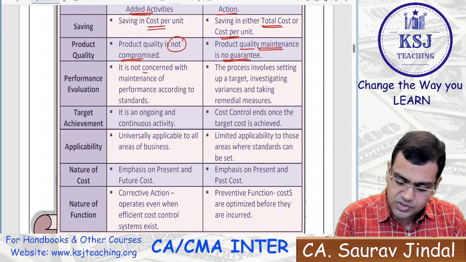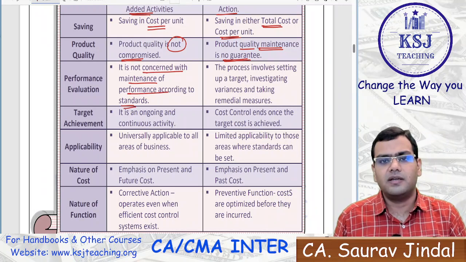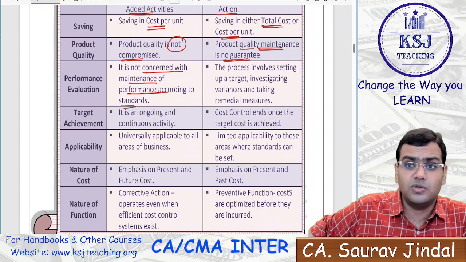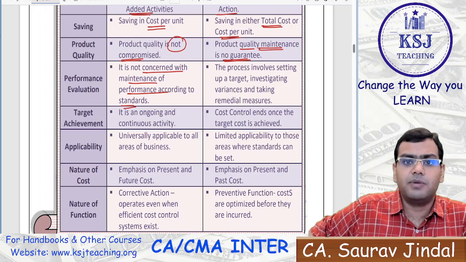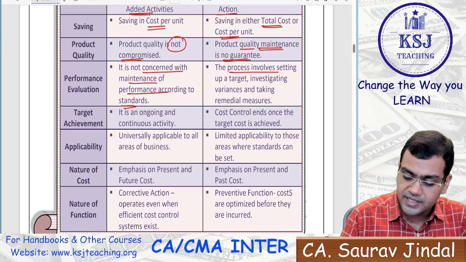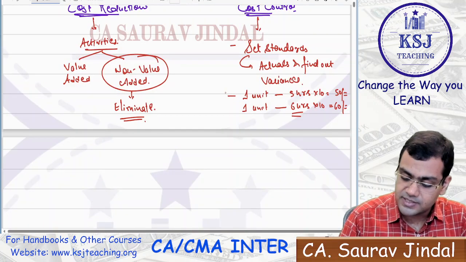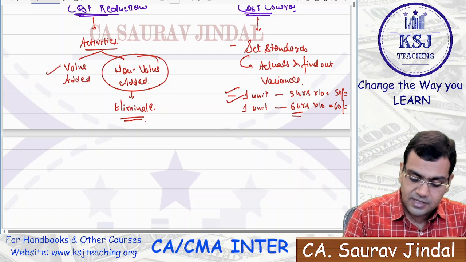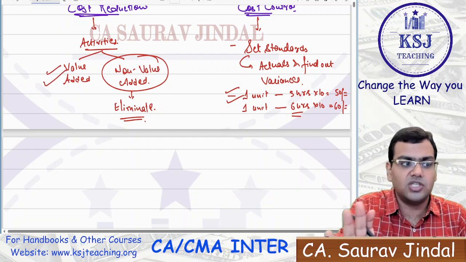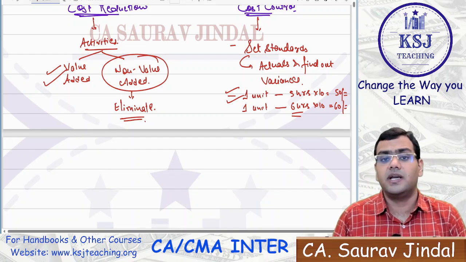Performance evaluation, it is not concerned with the maintenance of performance according to the standards. In case of cost reduction, we are not comparing the standards with the actuals, right? So there is no point in performance evaluation. But in case here, this process involves setting the targets, investigating and taking the remedial measures. In this case, you are setting the standards. In this case, there are no standards being set. There is no performance that you have to judge of a worker. It is only the non-value added activities of the worker that you are eliminating.